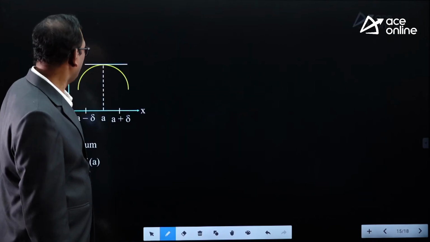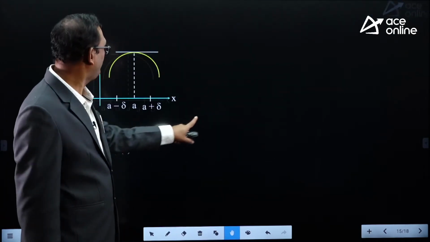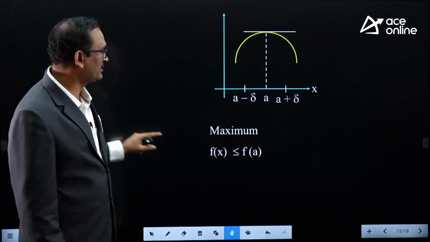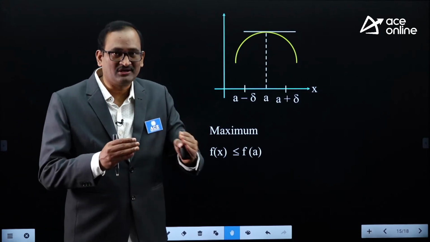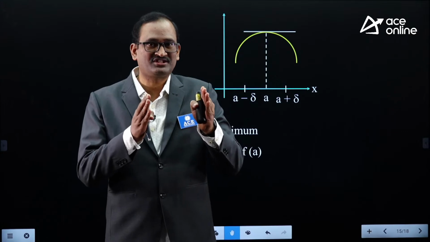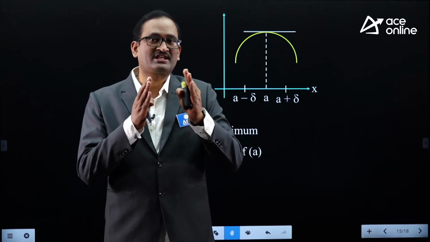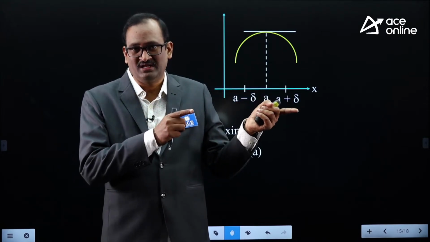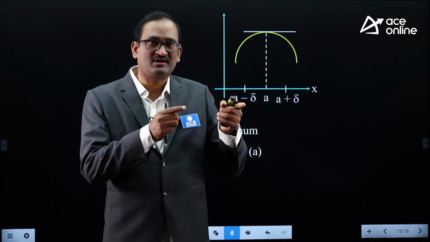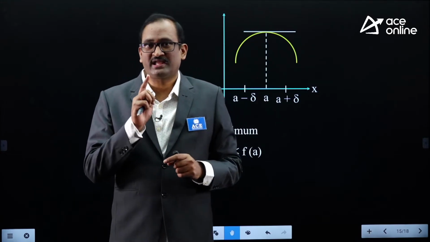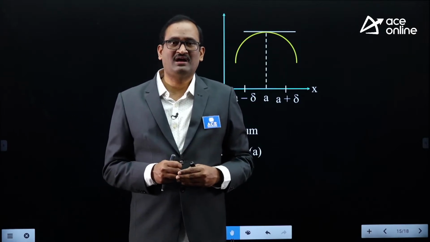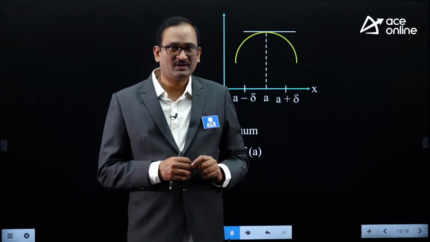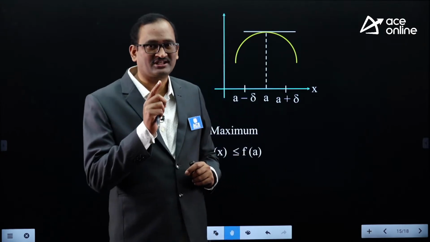Now let us see the definition of local maximum as well as local minimum. So why is Sir continuously talking about local maxima, local minima? Because we have local maxima and minima as well as global maxima and minima. Global maxima and minima are also called absolute maxima and minima. Local maxima and minima are also called relative maxima and minima. Both for GATE and ESE, local maxima and minima as well as absolute maxima and minima are a more important and expected topic.